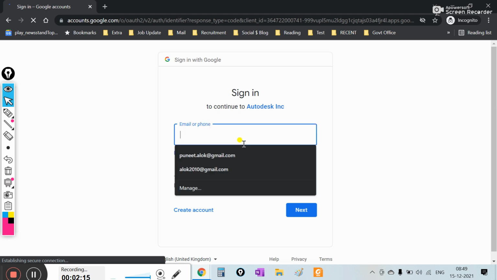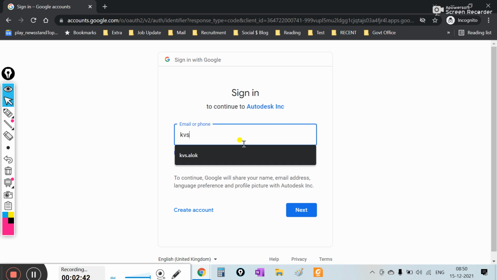Now you need to put in your email ID. Let me be very clear: in many regions I have seen that it allows the school ID, but in many cases it does not allow the school ID, since it is an organization-given ID. So you can use any other Gmail ID. You need not worry. I am using one of my email IDs.